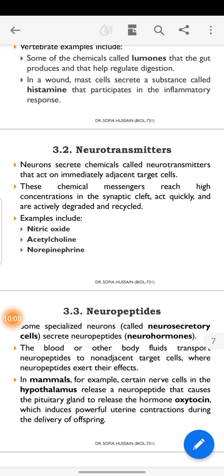What are neurotransmitters? Neurons secrete chemicals that immediately target and act on adjacent target cells; these are called neurotransmitters. These chemical messengers reach high concentration in the synaptic cleft. They act quickly and are actively degraded and recycled. For example, nitric oxide, acetylcholine, and norepinephrine. These are the neurotransmitters, secreted by the neurons.